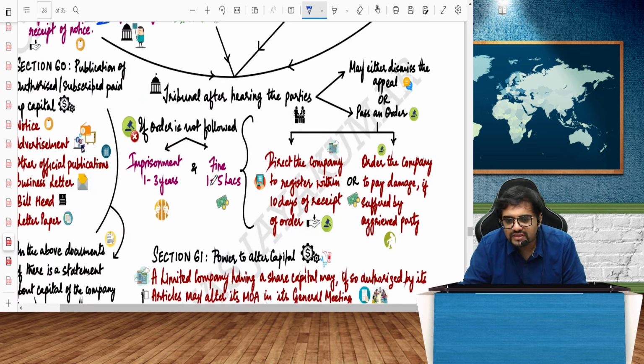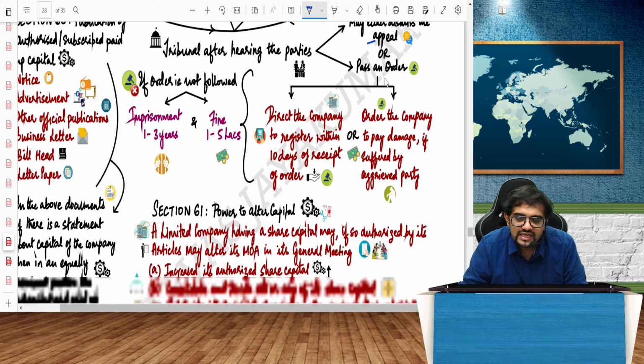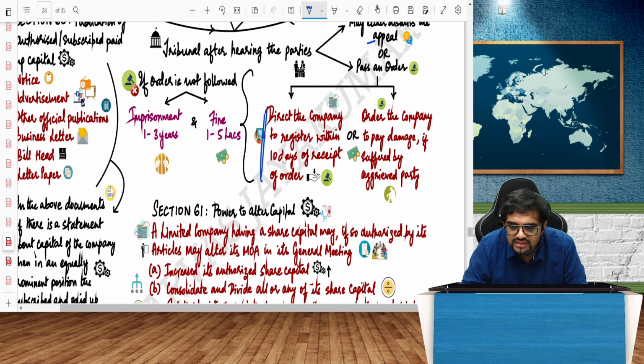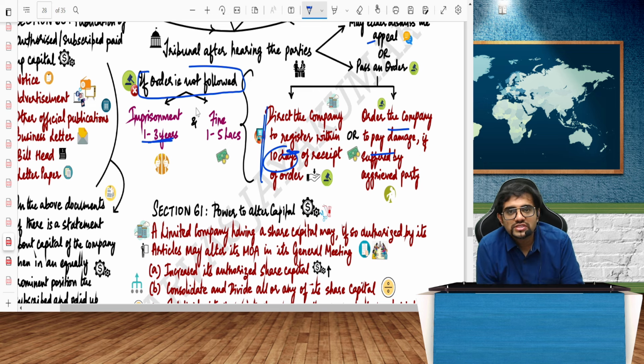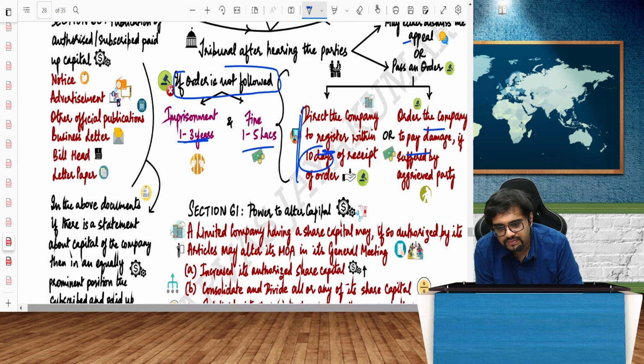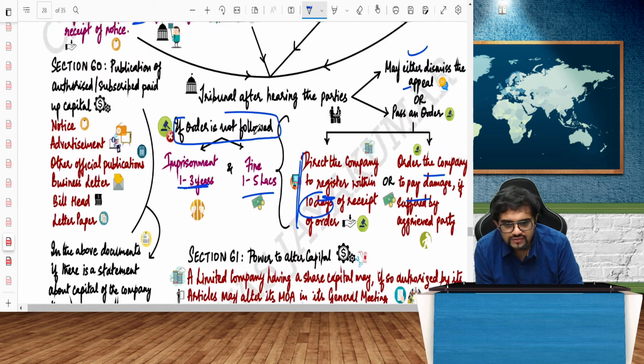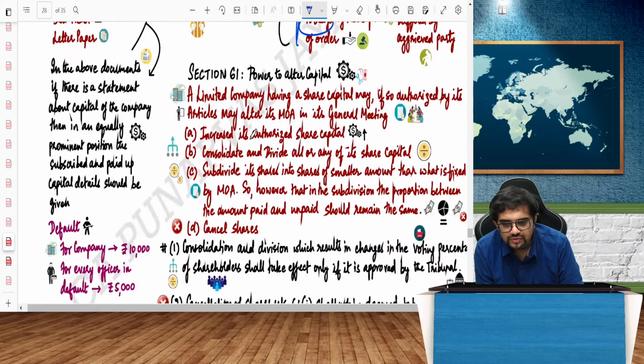Tribunal, after hearing the parties, will pass an order, either accepting the appeal or dismissing the appeal. They will direct the company to register the transfer within 10 days or order the company to pay damages. If the order is not followed, there is imprisonment for the person who has to follow the order and a fine of 1 lakh to 5 lakhs. I'm going to lift the corporate veil and make the people liable there. Got it? So that is what it is.